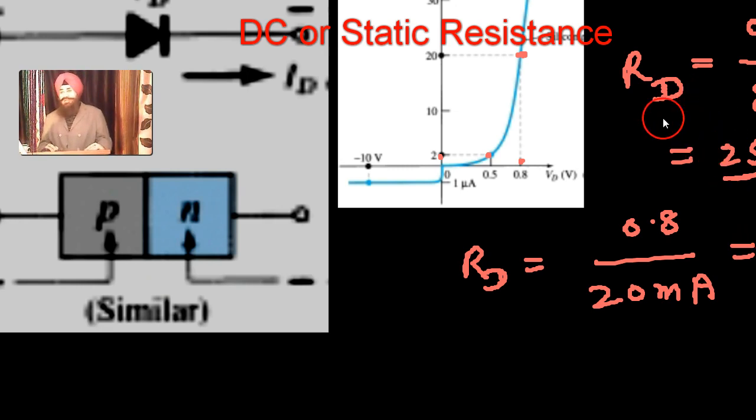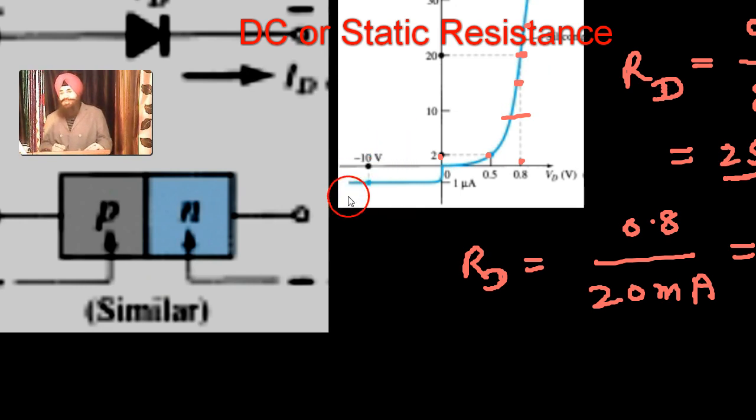Notice that at this point resistance is quite small, because there is a sharp rise in current, and moreover from here to here the graph is approximately a straight line. That means resistance at these points will be approximately near about 40 ohm. It will be the same, because it is almost a straight line.